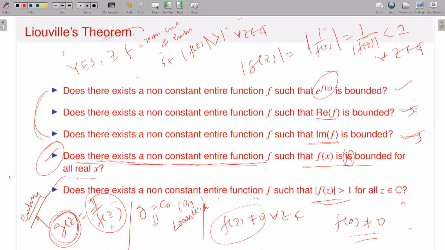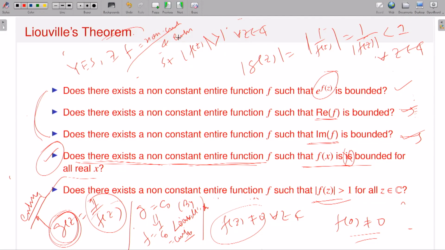Now g is constant means what? g is equal to 1 by f, so therefore f is 1 by c naught, which is a constant function, and which is a contradiction because I started with a non-constant entire function. So this is another beautiful problem. Using Liouville's theorem, you can say that there does not exist any non-constant entire function f having the property that modulus of f(z) is strictly greater than 1. Okay.